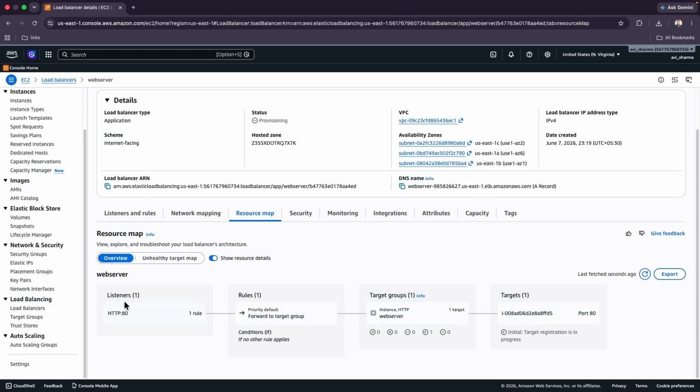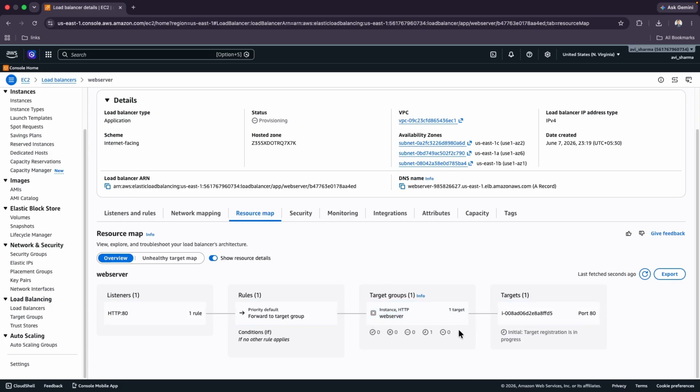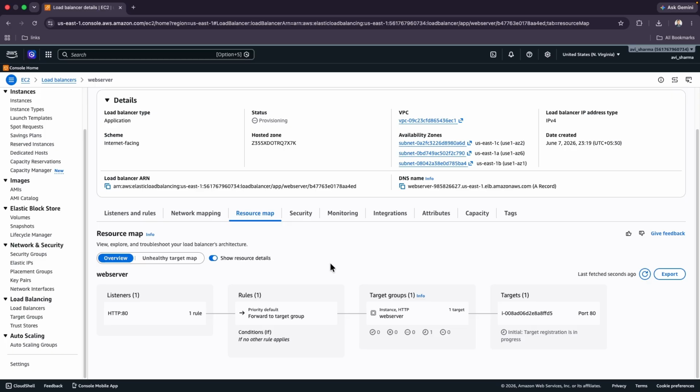You can see listener is running on port 80, and we have a rule forward to target group, and in that target group we have registered our EC2. So this is the basic way we can attach our EC2 with application load balancer.